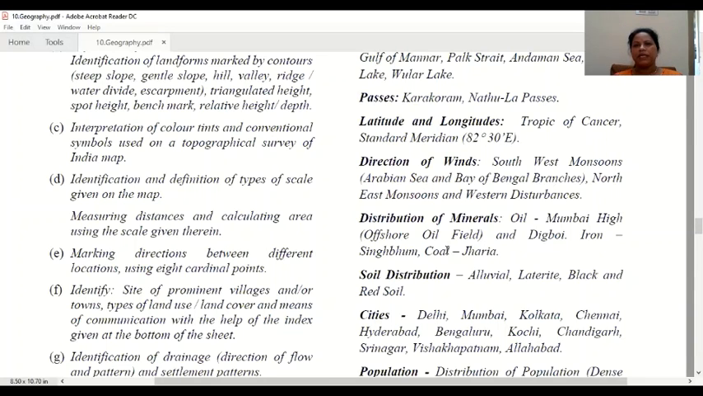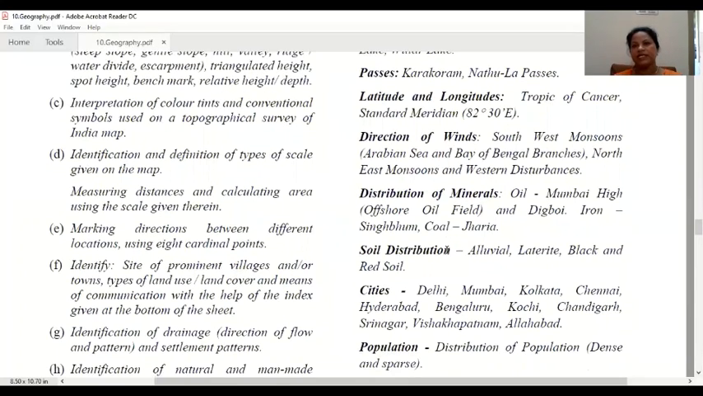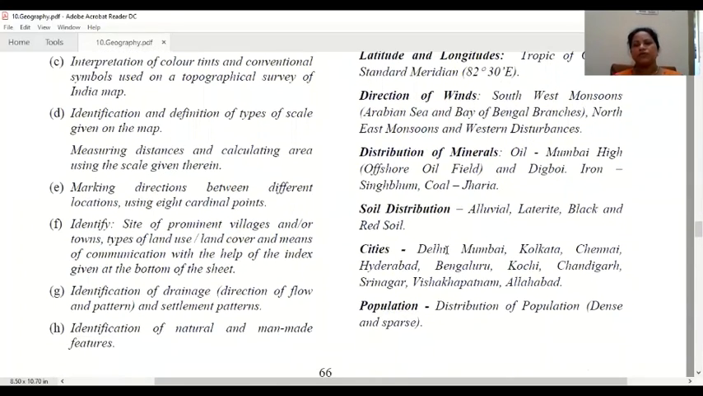You know the minerals which are located, or which are the mineral resources of India, which we have to show. Mumbai High Offshore Oil Field and Digboi, all those things. See, coal mines, gold mines, or copper mines, which are located in which states. So all things we have to show in our map.